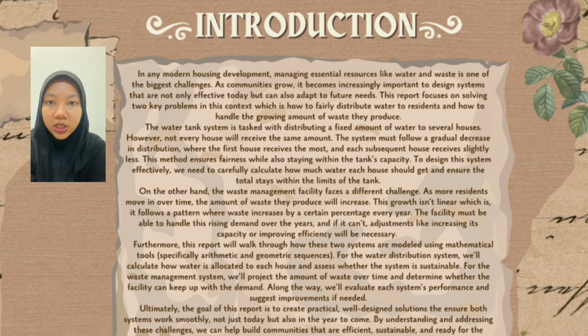The evaluation and recommendation is to assess the performance of both systems and suggest improvements where needed. For the water system, the aim is a fair and sustainable distribution. Meanwhile, for waste management, it is the ability to handle increasing waste. That's all.